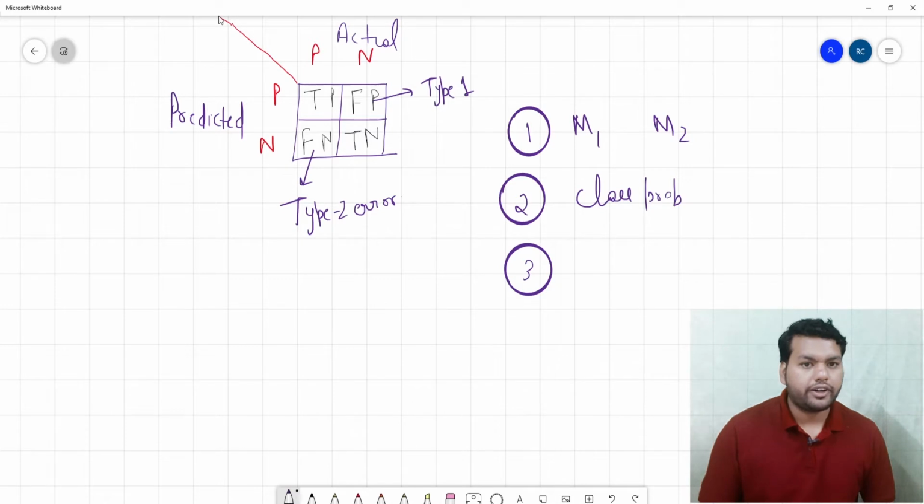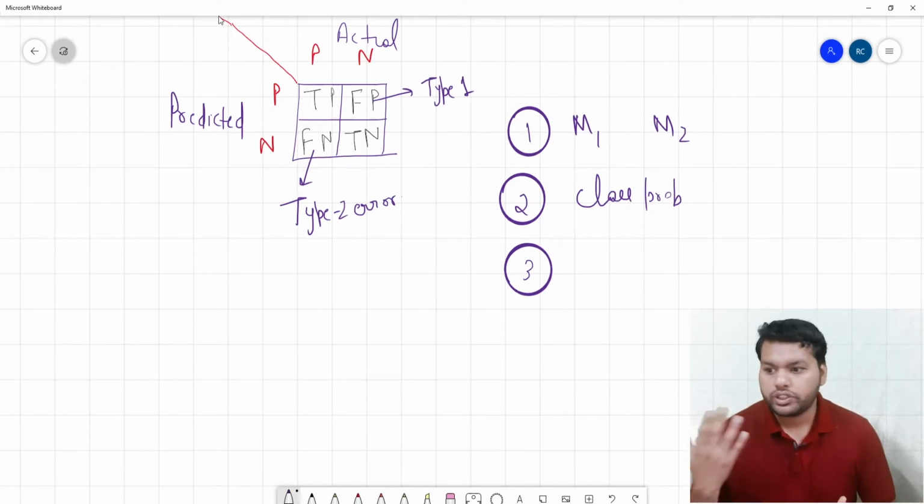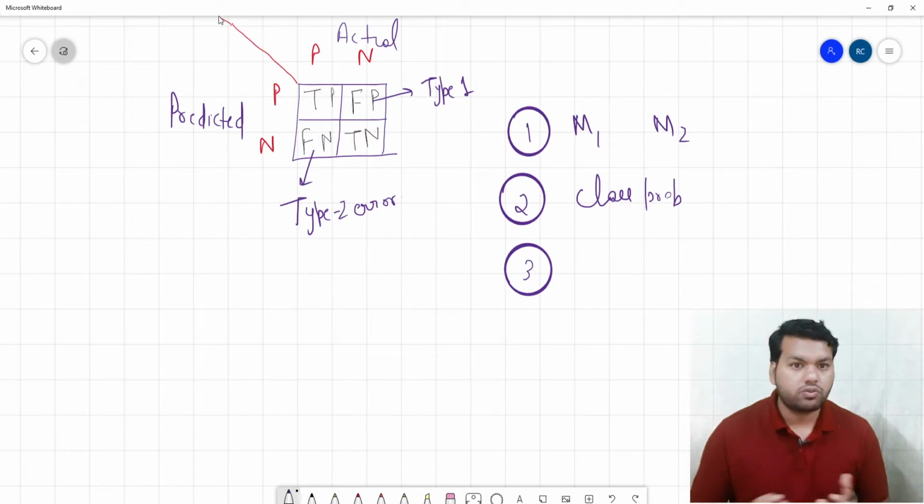Now comes to the merits. Where can it be useful? Suppose you are handling an imbalanced data set. There, if you want to see how your model is performing, the overview of the model, like what the false negative is, what the true negative is, what the false positive is. At the end, what we want is true positive high, true negative high, false positive low, and false negative low.